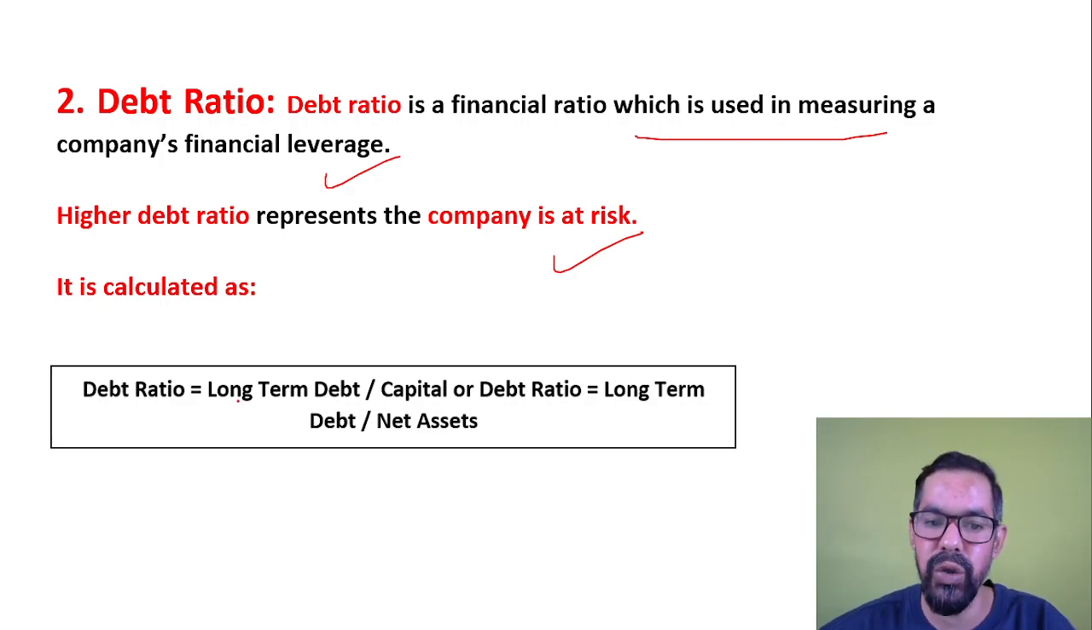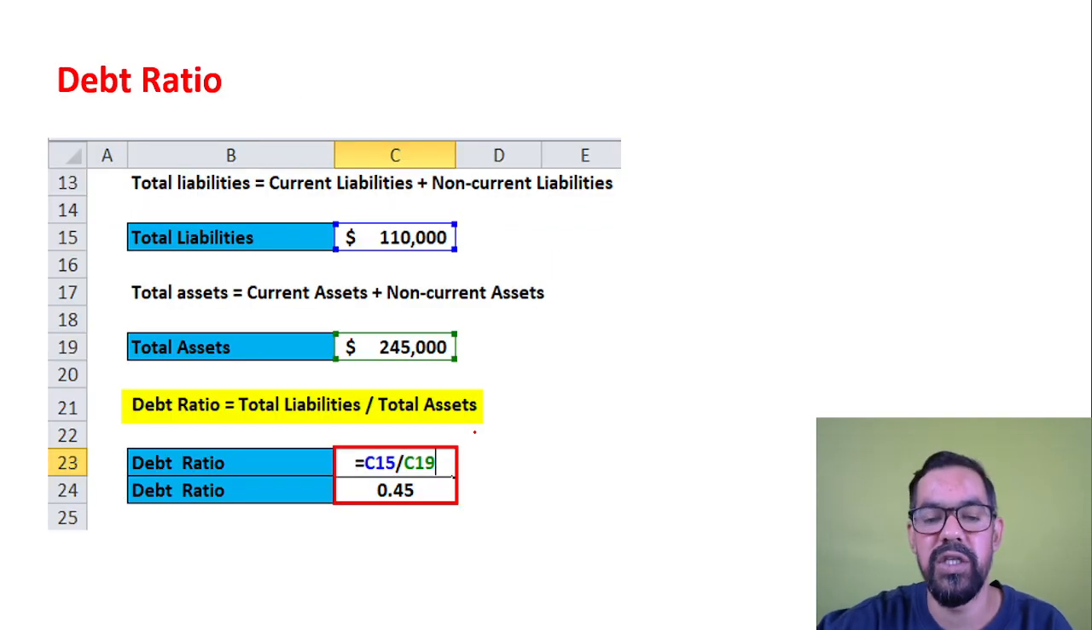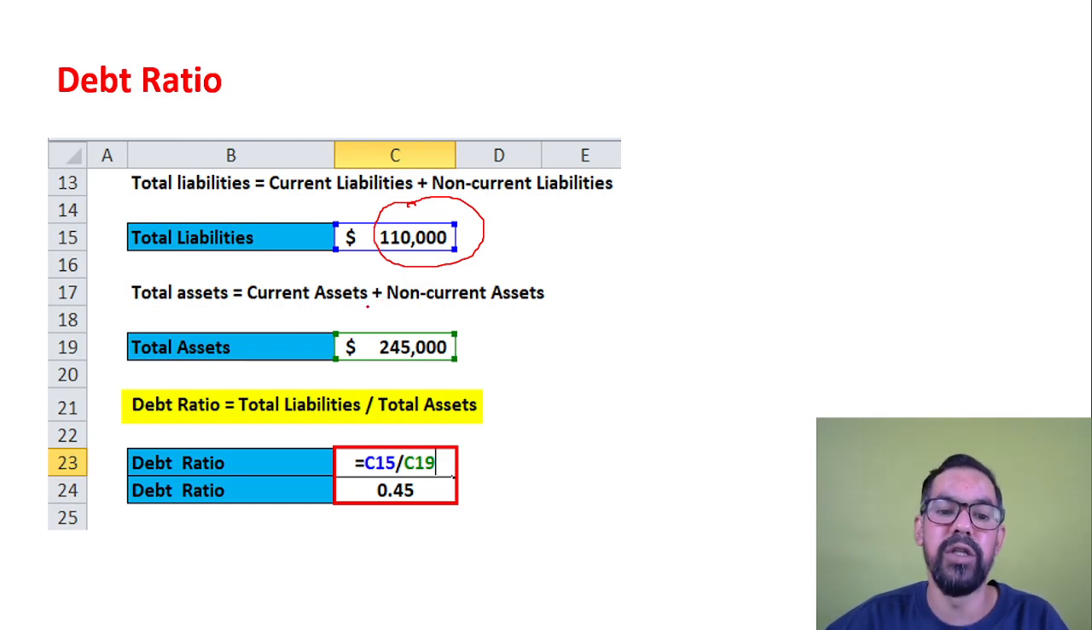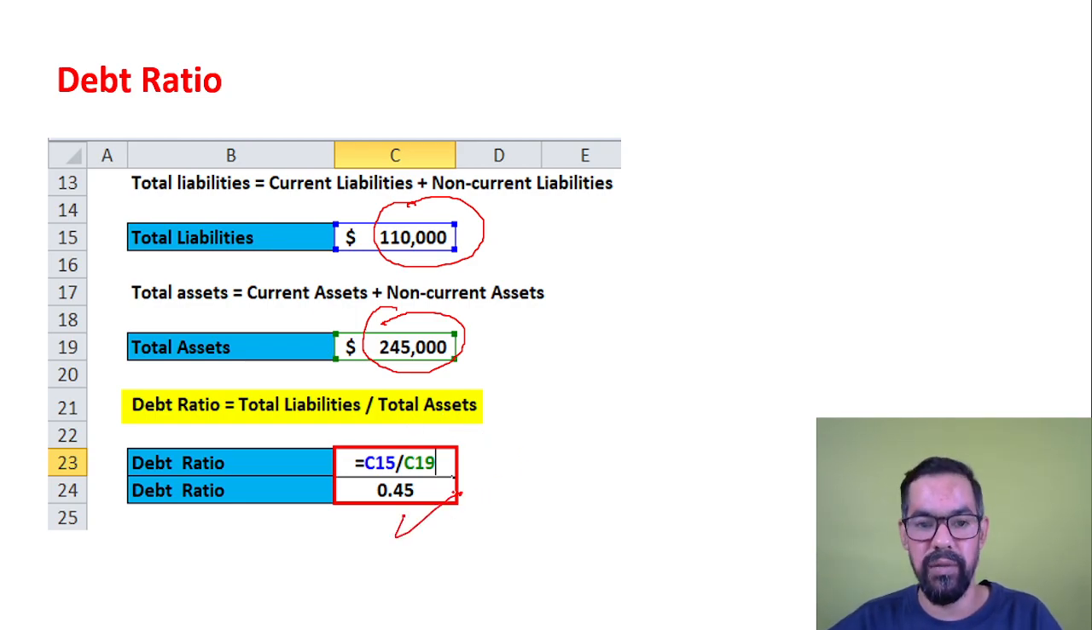Debt ratio is long-term debt divided by capital, or long-term debt divided by net assets of an organization. You can go through this case. Total liabilities, current liabilities plus non-current liabilities, short term and long term both, for the given organization is 1,10,000, and total assets, current plus non-current, is 2,45,000. You know the formula: debt ratio is total liabilities divided by total assets. So your outcome is 0.45 in this case.